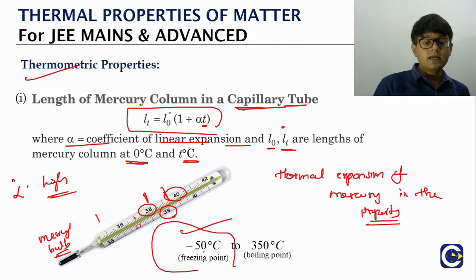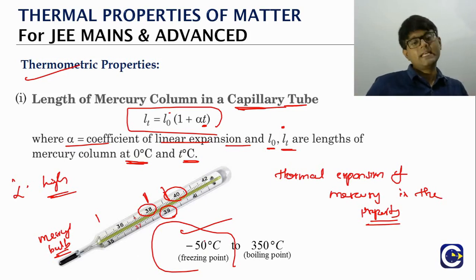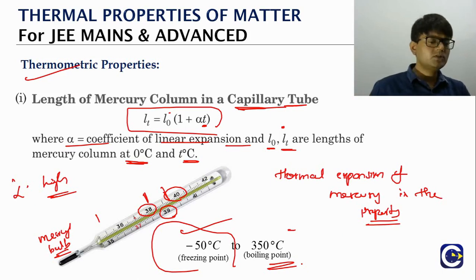If you look at the liquid state, that only exists from where? The freezing point to the boiling point, right? So the freezing point of mercury is minus 50, which means we cannot use the mercury thermometer below minus 50. At the same time, the boiling point is 350, so we cannot use the mercury thermometer above 350. That is what we call the working range of the mercury thermometer. Sometimes a theoretical, straightforward question like this can come, and they can even ask it like that.